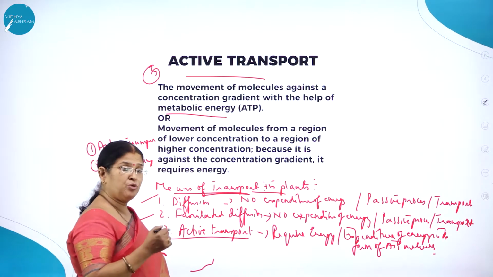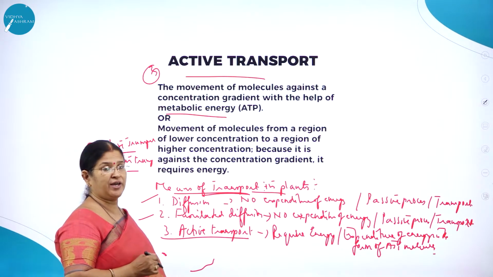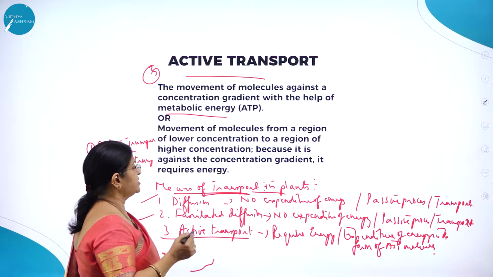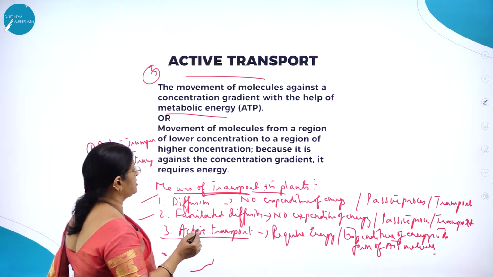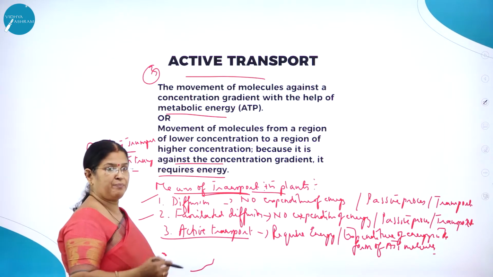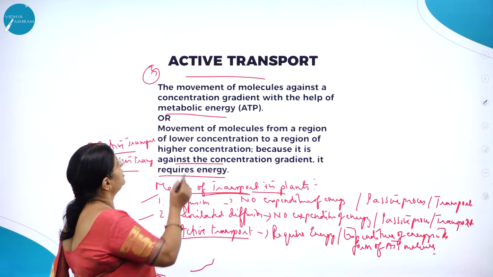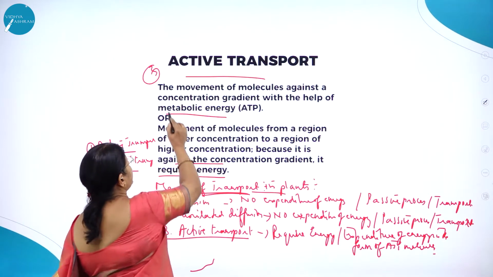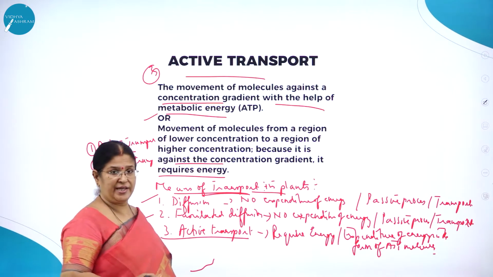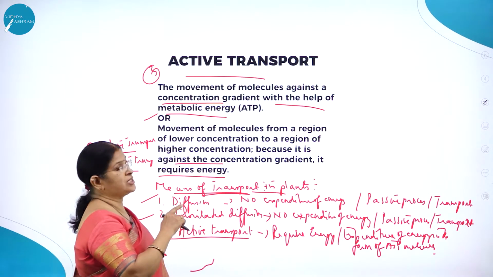Or it is the movement of molecules from a region of lower concentration to a region of higher concentration, because it is against a concentration gradient, it requires energy. So I repeat, what is active transport?